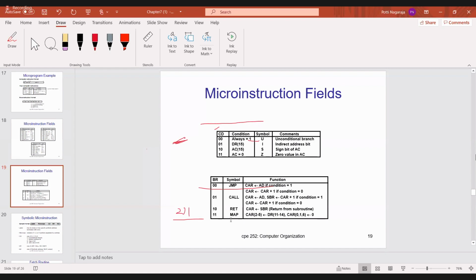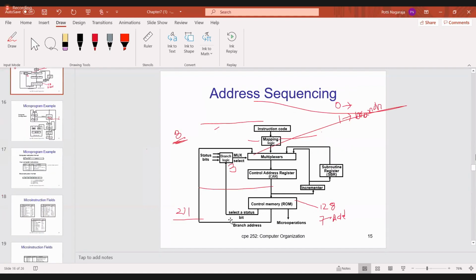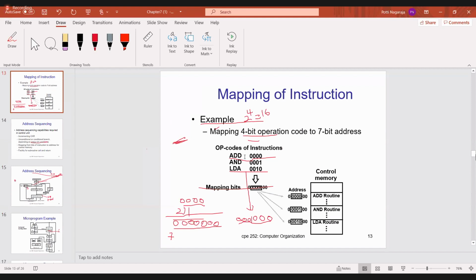Even if it is the addition instruction, see the slide here. What is the opcode of the addition instruction? Check. Four zeros. But what is the size of the address of the control memory? The address of the control memory is 7 bits. Now, I already said each instruction has one microprogram present in the control memory. For the add instruction also, I require the address of its microprogram.